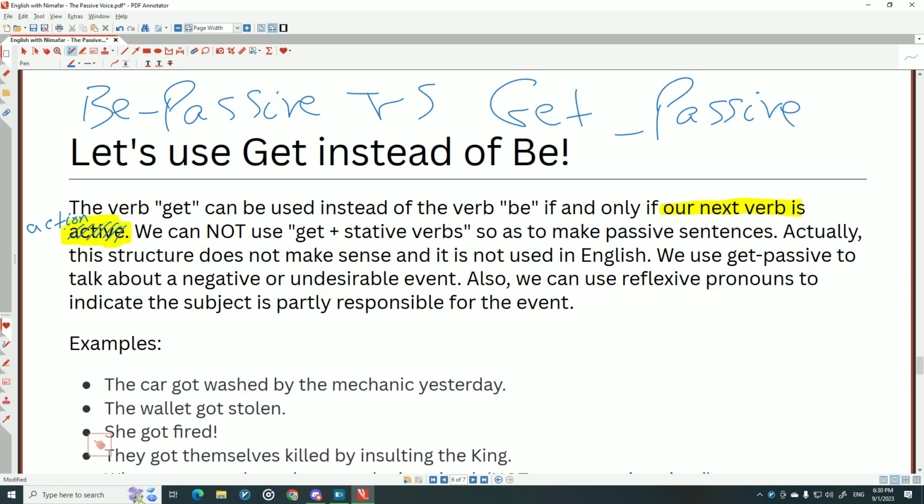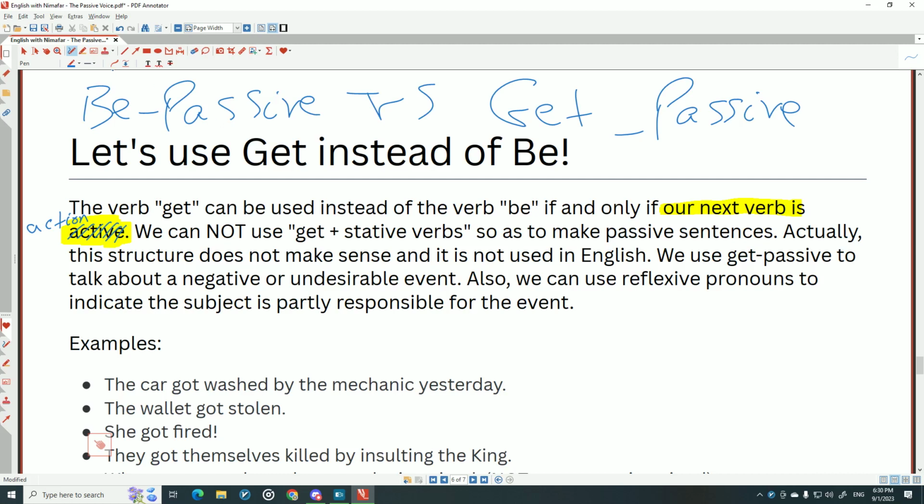Action verbs. We cannot use get plus stative verbs to make passive sentences. Actually, this structure doesn't make sense and it's not used in English. So never say, for example, get plus a stative verb. We use get passive to talk about a negative.